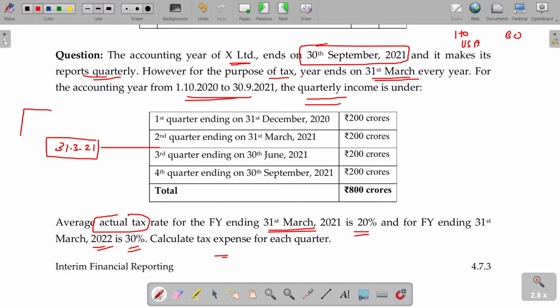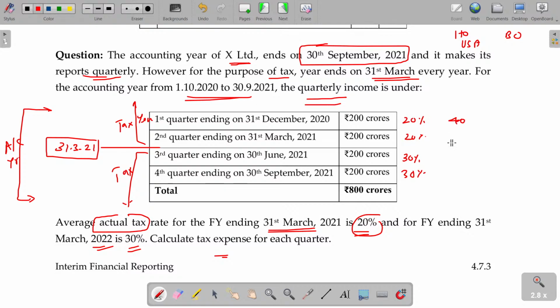This is nothing but their accounting year, and this will be called your tax year or financial year for the tax purpose. For this period, the tax rate is 20%. For the current tax year, the tax rate is 30%. Now tell me, what is the overall tax you are paying?